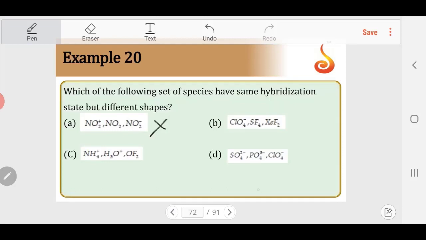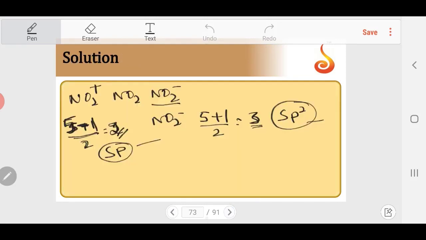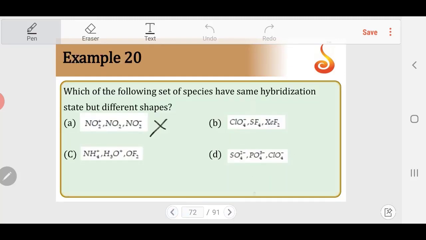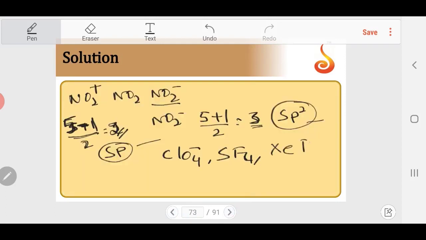So option B: ClO4 minus, SF4 and XeF2. Cl is 7, monovalent atoms are 0, the charge is minus 1 so it is added, 8 by 2 is 4, so this is sp3.